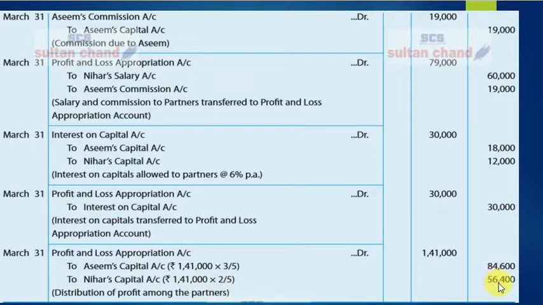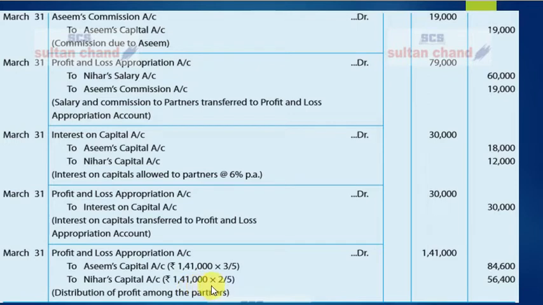So the 3 by 5 amount comes 84,600, and the 2 by 5 amount comes 56,400, being net divisible profit credited to partners' capital accounts. This will be the last entry of this question.